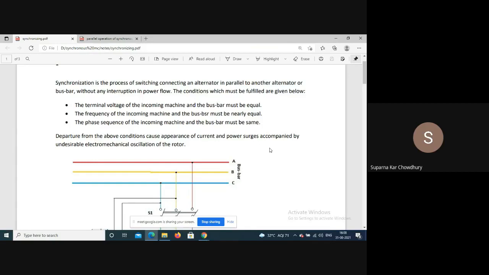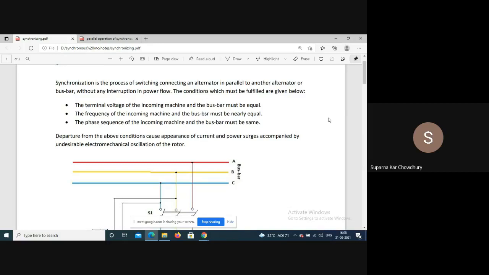If we change the excitation, what will change is the reactive power delivered by the machine. Now, the process of connecting an alternator to the bus bar is called synchronization. We have discussed the synchronization method. Basically, the synchronization process is connecting the machine in parallel to the bus bar.